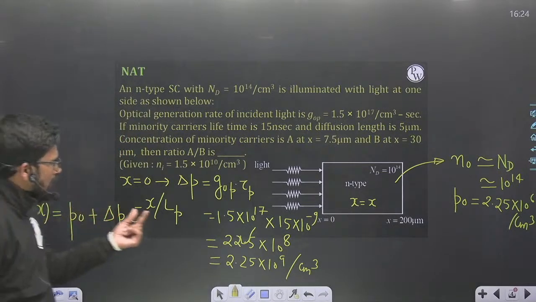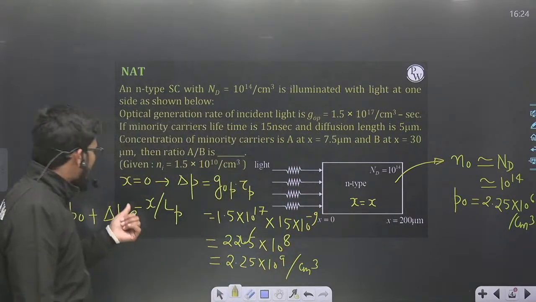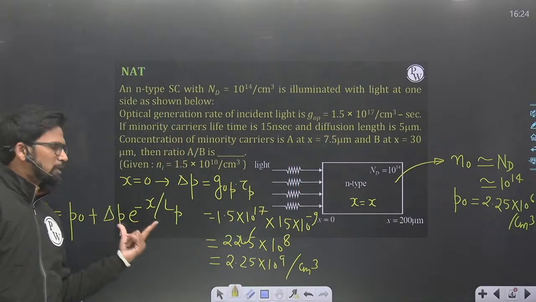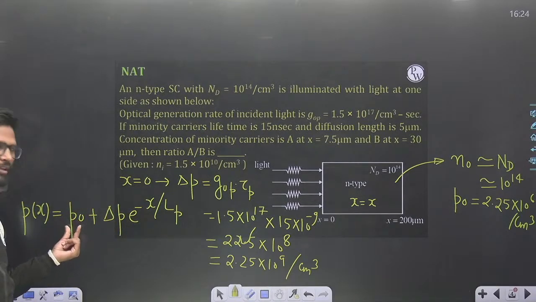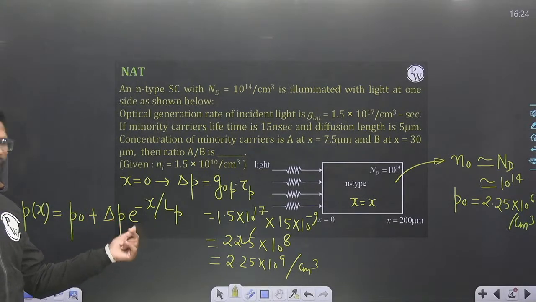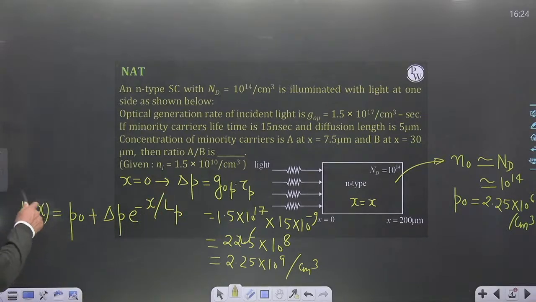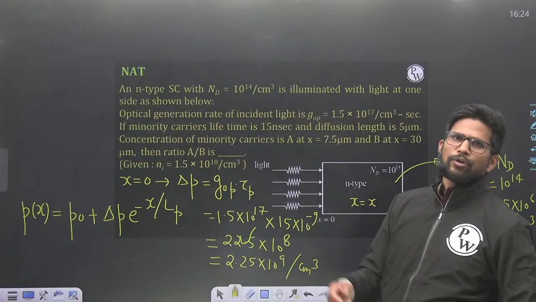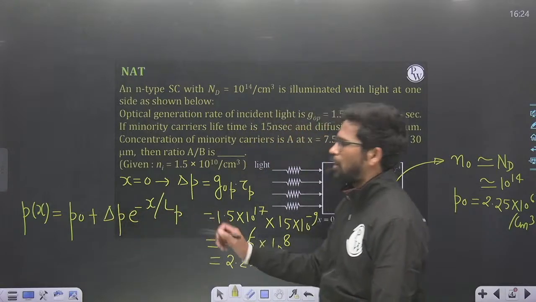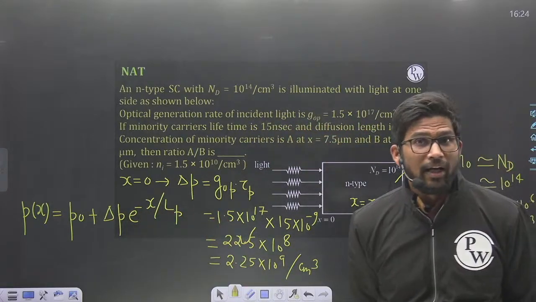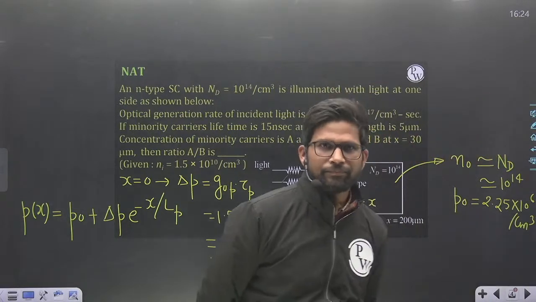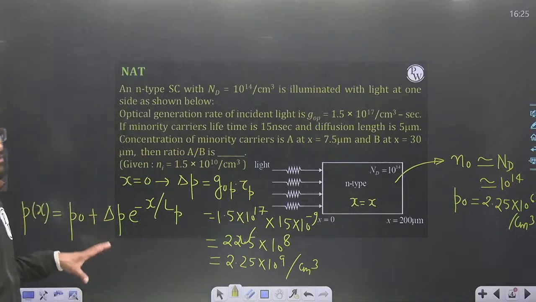And excess hole concentration at x is equal to 0 is this, and as we move away from 0, excess hole concentration falls exponentially. So total concentration will be thermal equilibrium plus, at any point x, the excess hole concentration. So total concentration at any point x is equal to thermal equilibrium plus this. This is the formula of minority carrier concentration. Many of you directly use only delta P e to the power minus x upon LP, and that's where you fall into the trap of the GATE examination. Okay, so this is the exact formula.